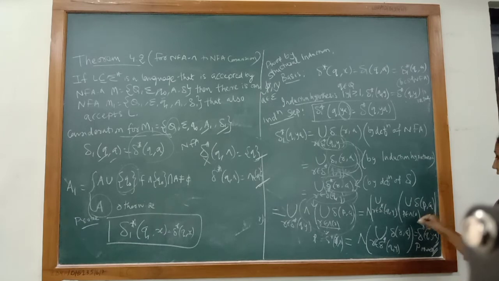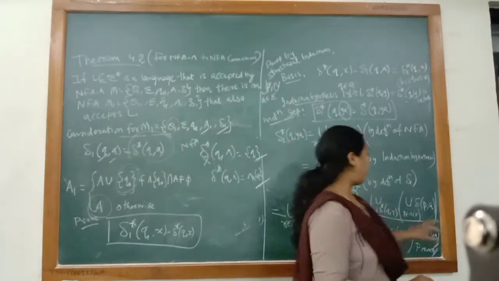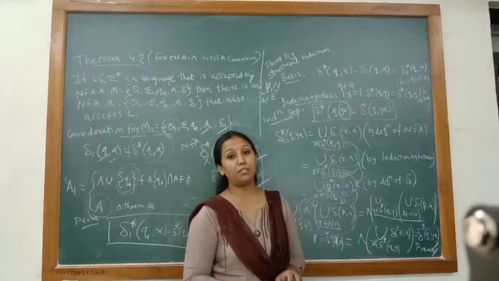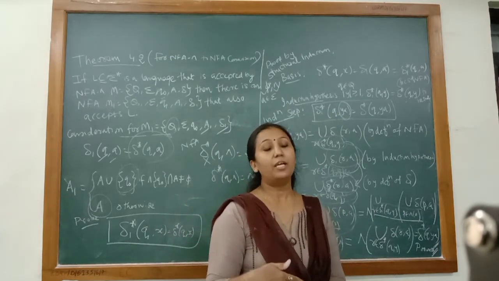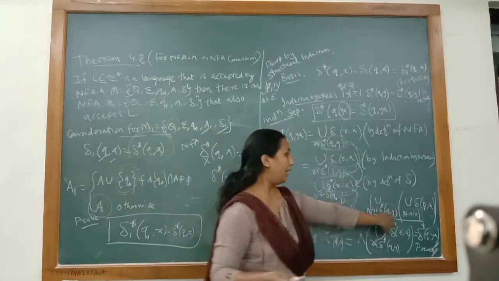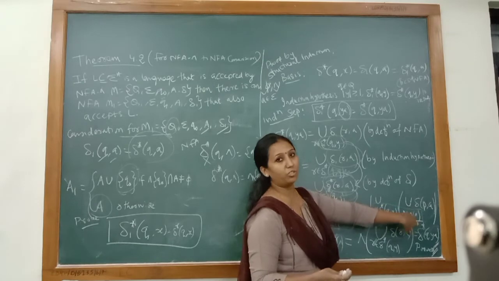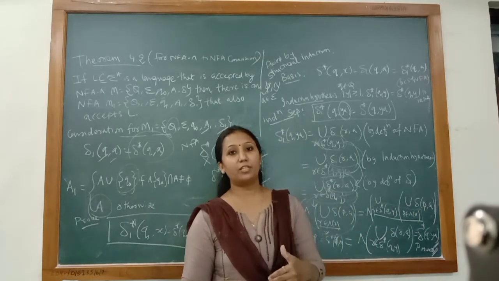So again, if we see these two things properly, δ*(q, y) is talking about the extended transition function of NFA-null. So it means that it is covering all the nulls that are before and after this one. And if I am talking of the null closure of r, this null closure of r is also talking about all the nulls before and after r.